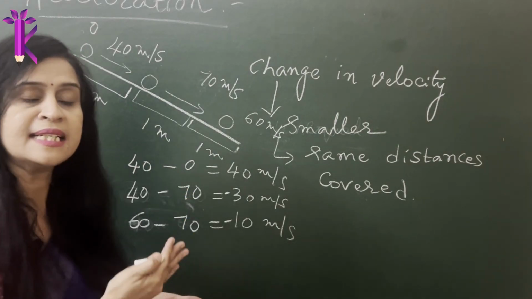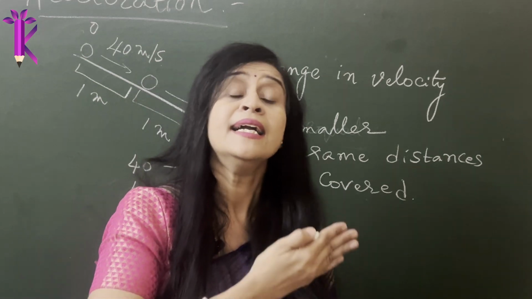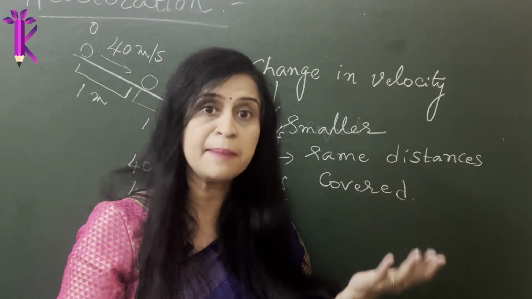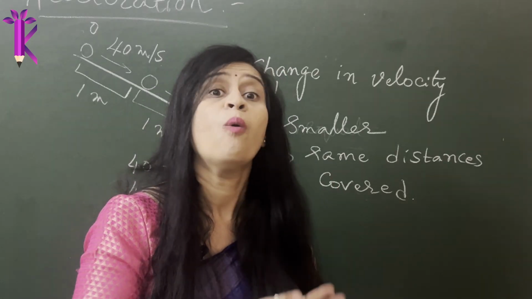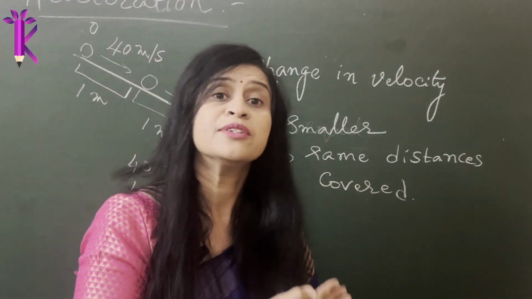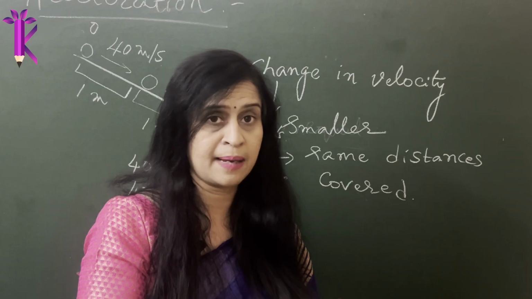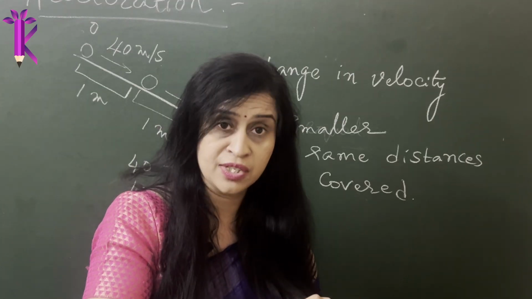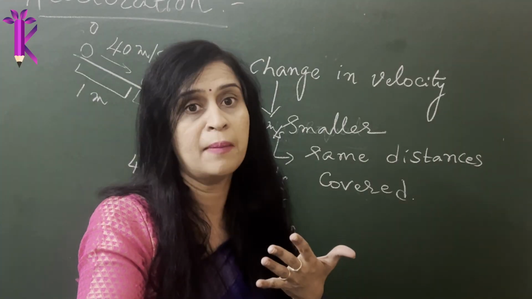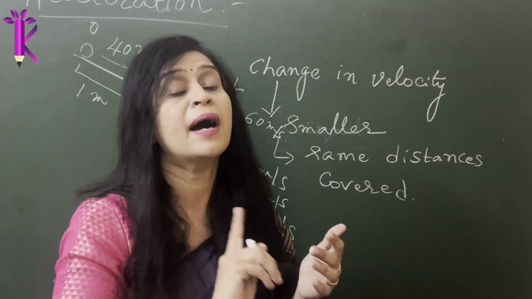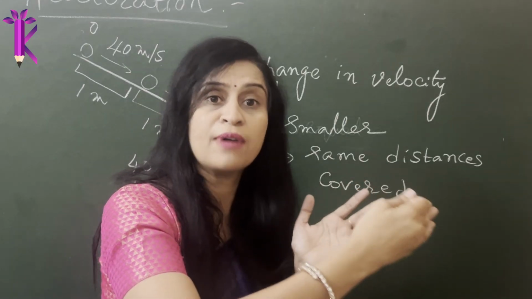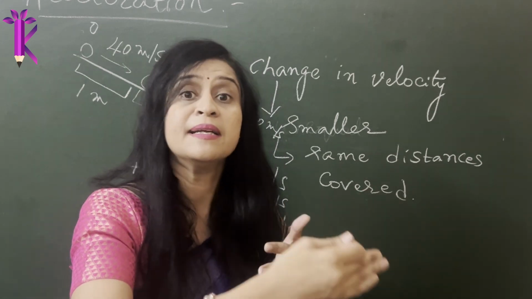So the argument that the change in velocity is dependent on distance, which was the belief of many scientists long ago, was scrubbed by Galileo, and through experiments he was able to establish that the velocity changes in equal amounts in equal intervals of time and not in equal distances. So the rate of change of velocity with respect to time remains a constant.